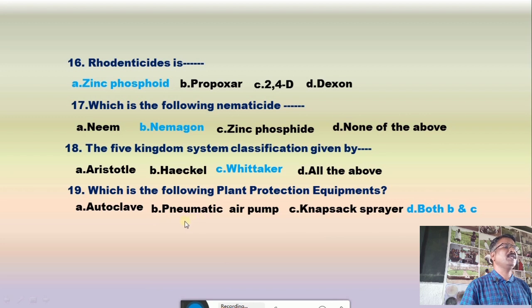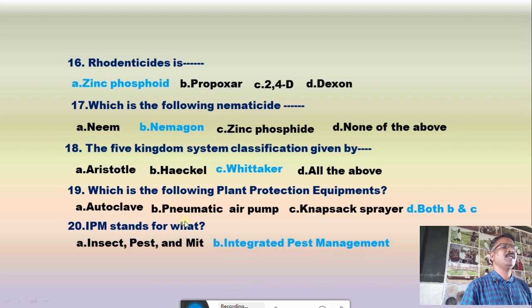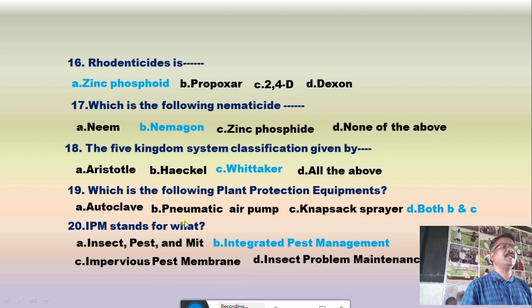And question number 20, IPM stands for, A. insect pest and meat, B. integrated pest management, C. impervious pest membrane, and D. insect problem maintenance. And now the correct answer is integrated pest management.